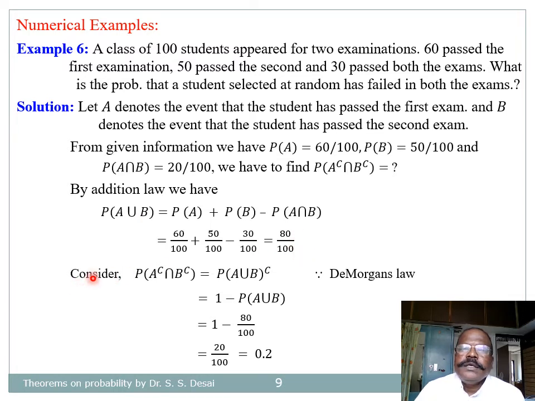Now consider the probability that a student selected at random has failed in both the examinations. So this is the symbolical representation of that sentence: probability of A complement intersection B complement, which is equal to probability of A union B and its complement. This is because of De Morgan's rule, and which is given by complementation equal to 1 minus probability of A union B. So which is equal to 1 minus 80 divided by 100, that is 20 divided by 100, that is equal to 0.2.